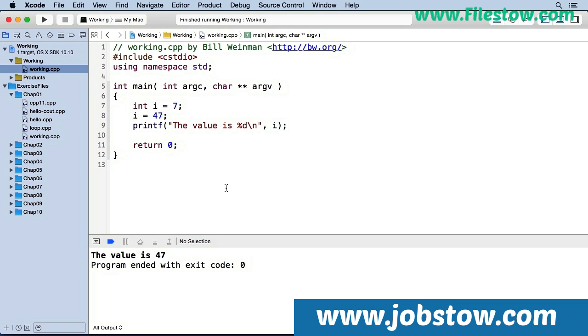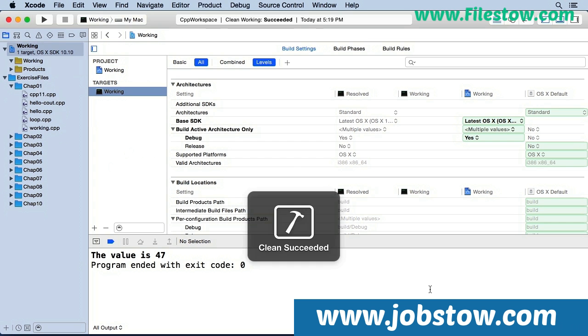The fundamental types and qualifiers are covered in more detail in the data types chapter. So let's delete our working copy and run clean to reset our workspace for the next lesson.